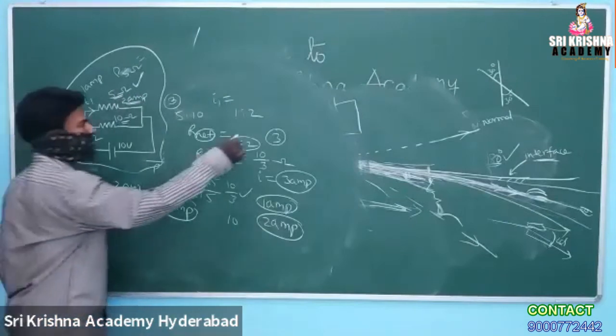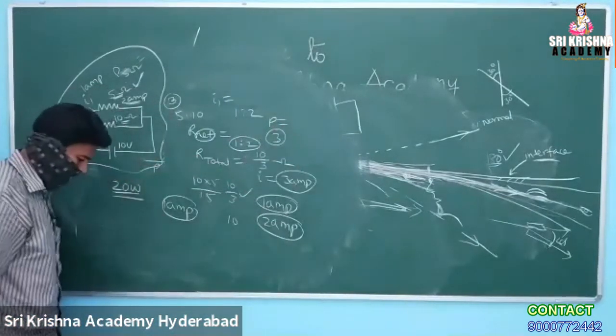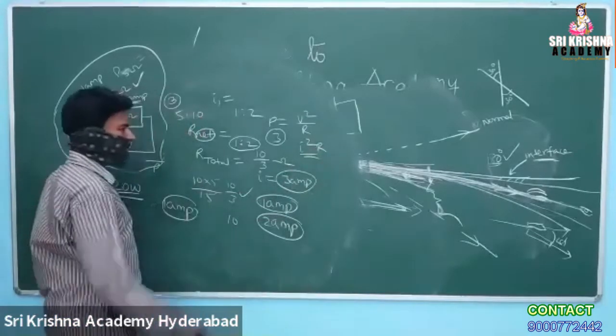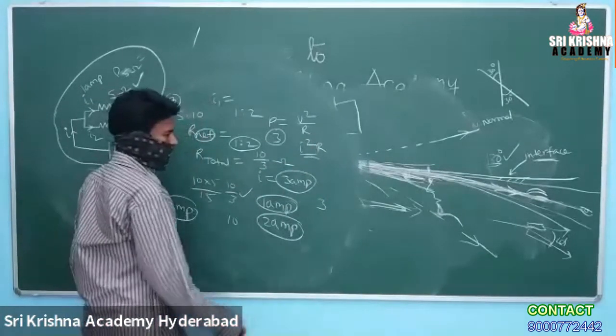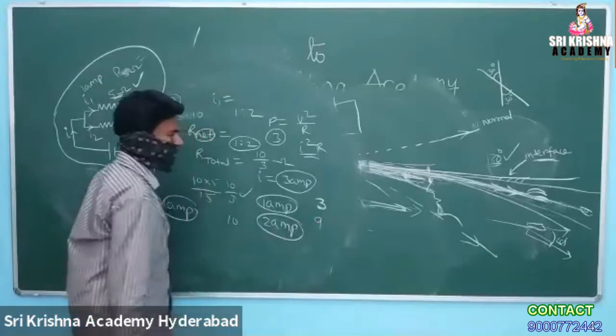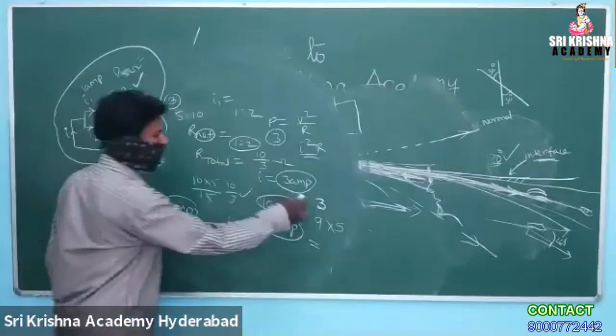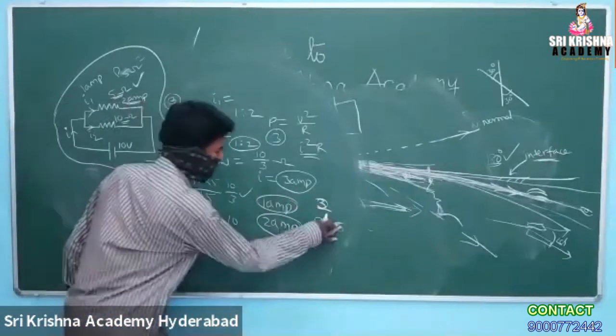So then what is P? What formula are you going to use? V square by R, or since you already know I, I square into R. I is 3 amp, so you should square it. 9 times R, which is 5. Sorry, the power in the 5 ohm should take 2 amp. Yes, sir, this is 2 amp. That is 4 into 5.